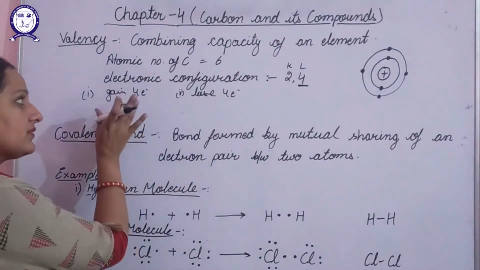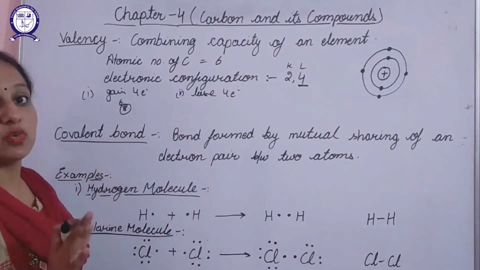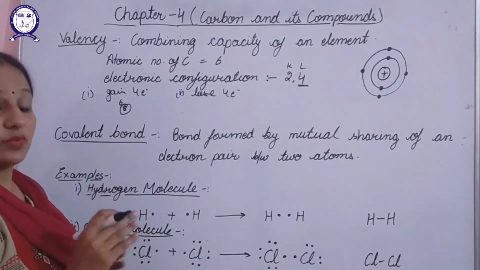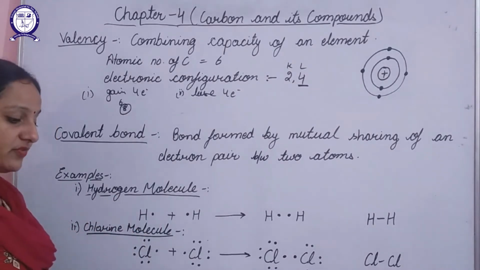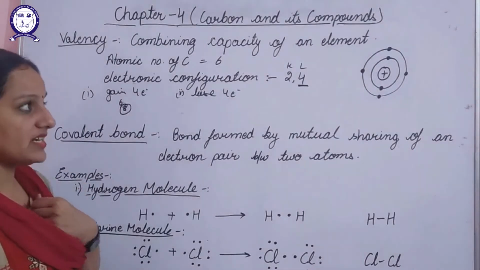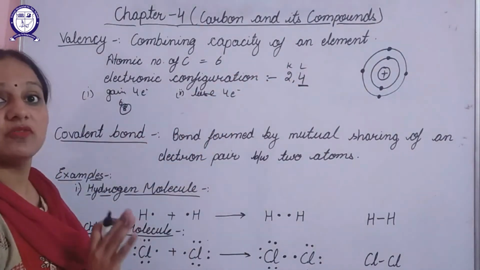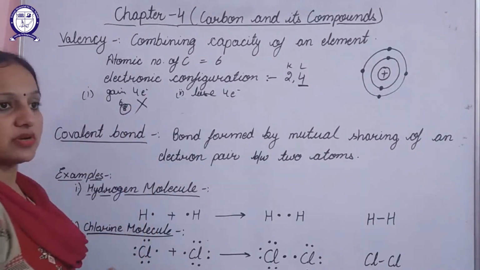But when it gains these 4 electrons, it will not be so stable. Why? There is a specific reason: whenever it gains 4 electrons from outside, the nucleus will not be able to hold the extra 4 electrons. So this possibility is not there.